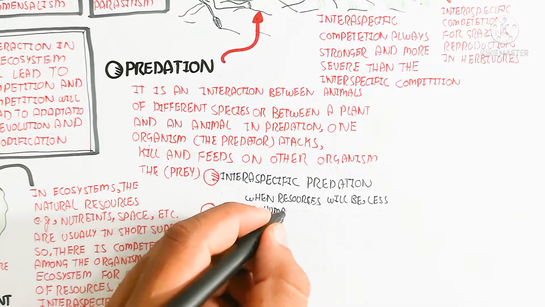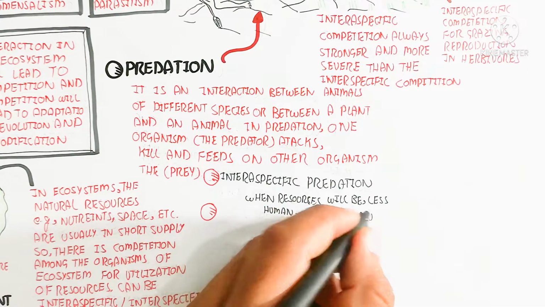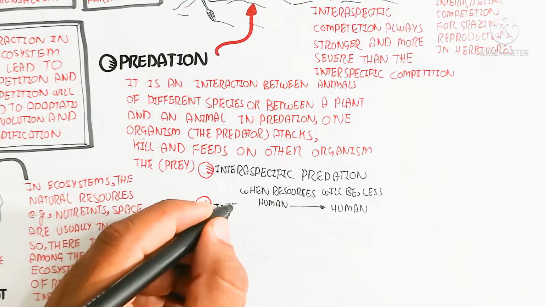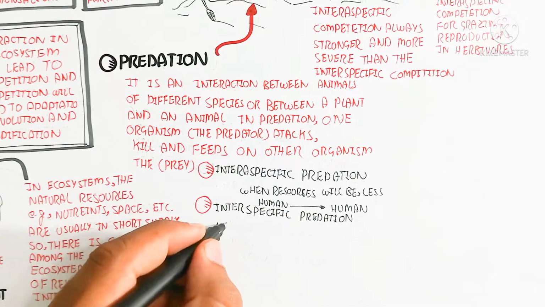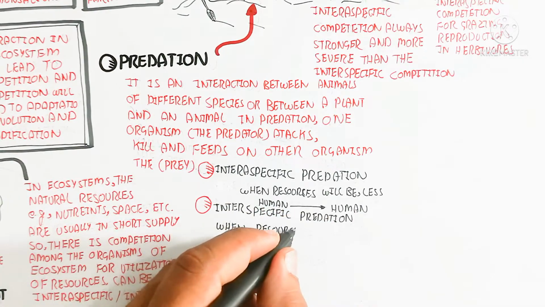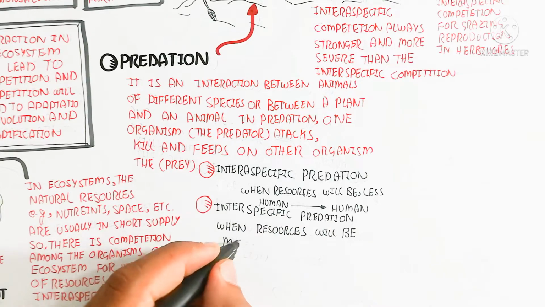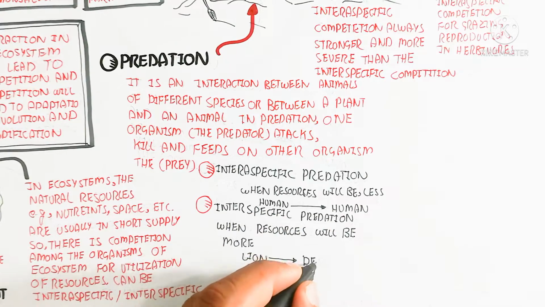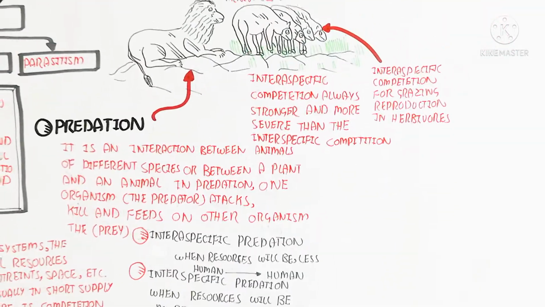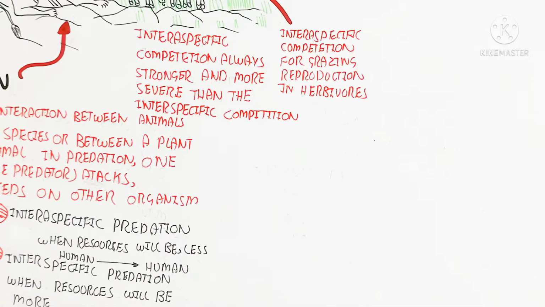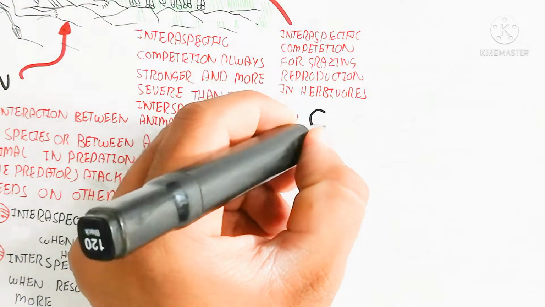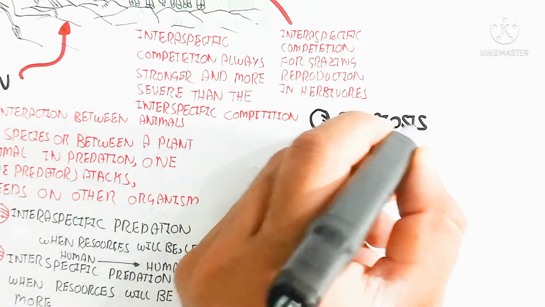On the other hand, interspecific predation occurs when resources are more. For example, a lion will interact with a deer for predation, and the deer is the prey, and the lion is the predator. Remember these things. And when resources are more, the lion will attack the deer easily, because more resources means an increase in the number of deer in the population. So that is easy to understand.